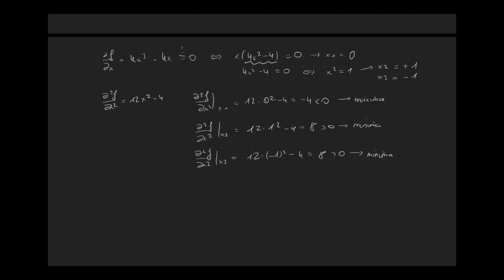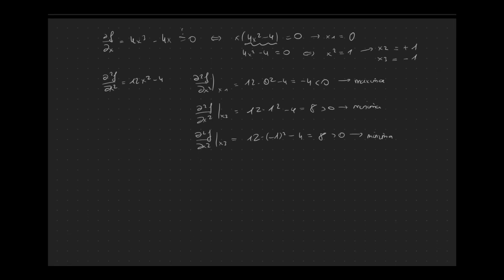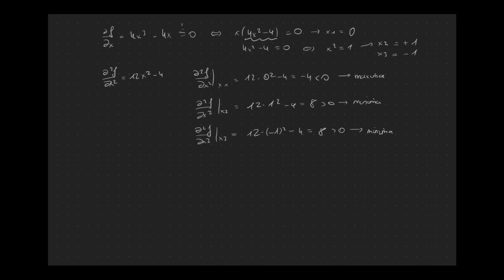Next, we can ask ourselves, but what actually happens if we cannot solve this equation analytically? So for example, let's say we know our function, we can calculate the derivative of this function, but we are not able to solve this equation.